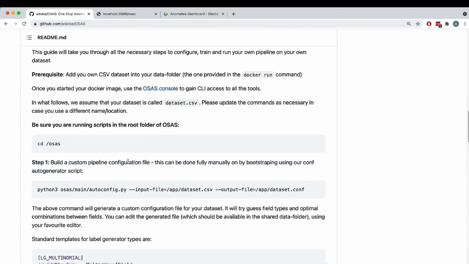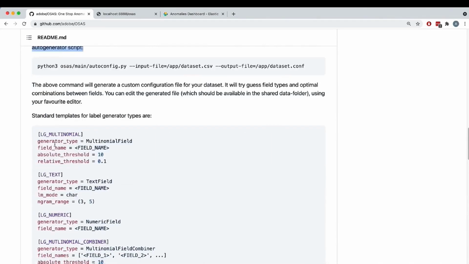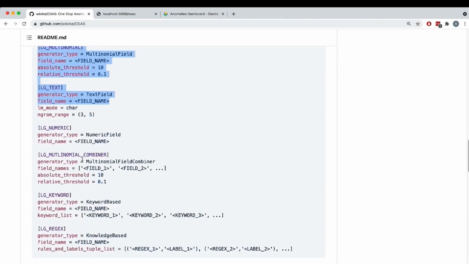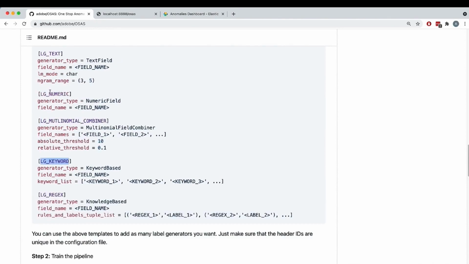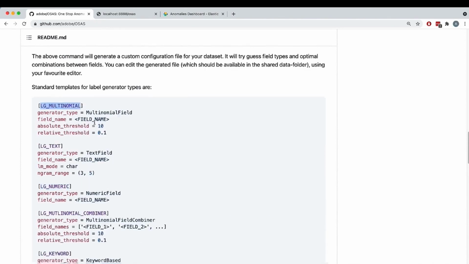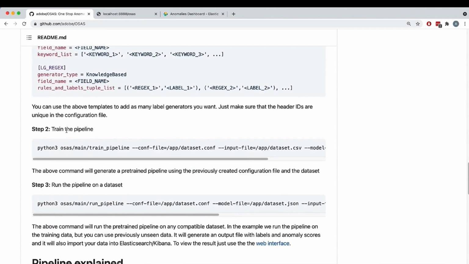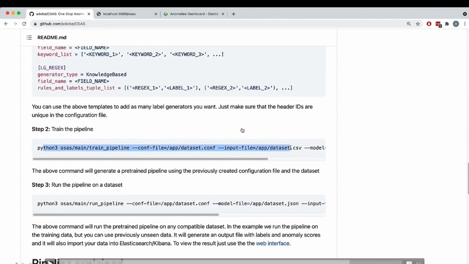And the autoconfig scope is actually to look at the data set, look what features we have, and make recommendation regarding how those fields should be processed and what kind of combinations have to be done there. After this is made, the second step is actually to train the pipeline. So basically, you're going to construct the model as suggested in the configuration file. Also keep in mind that the configuration file also contains what kind of anomaly detection algorithm you're going to use.